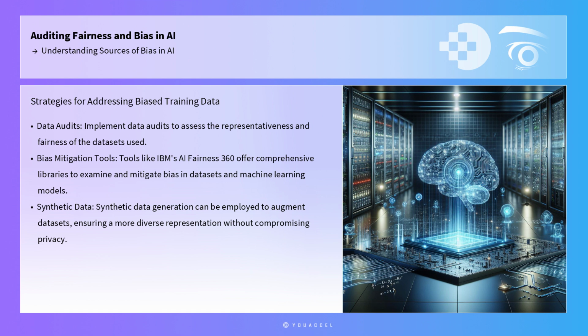These tools provide metrics to evaluate bias and fairness, such as disparate impact and equalized odds, allowing auditors to identify imbalances and inequalities in data representation. Additionally, synthetic data generation can be employed to augment datasets, ensuring a more diverse representation without compromising privacy, which is particularly useful in sensitive domains like healthcare.